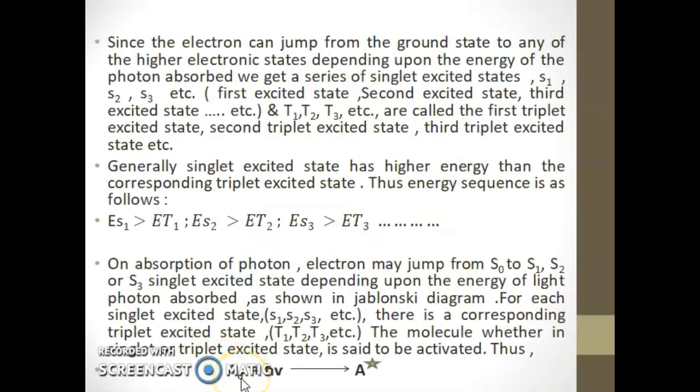That is, A0 is the molecule in the ground state and A star is the molecule in the excited state. By absorbing a photon of energy h nu, we get A star, the molecule in the excited state. This is the overall absorption.